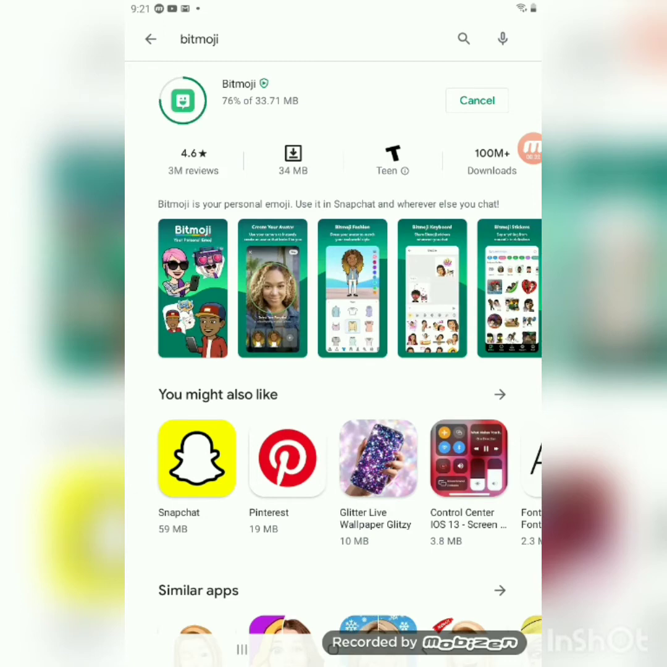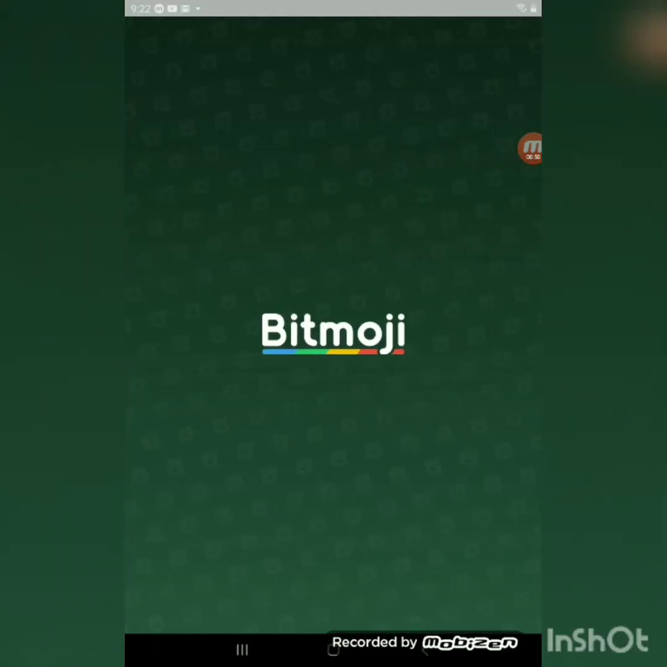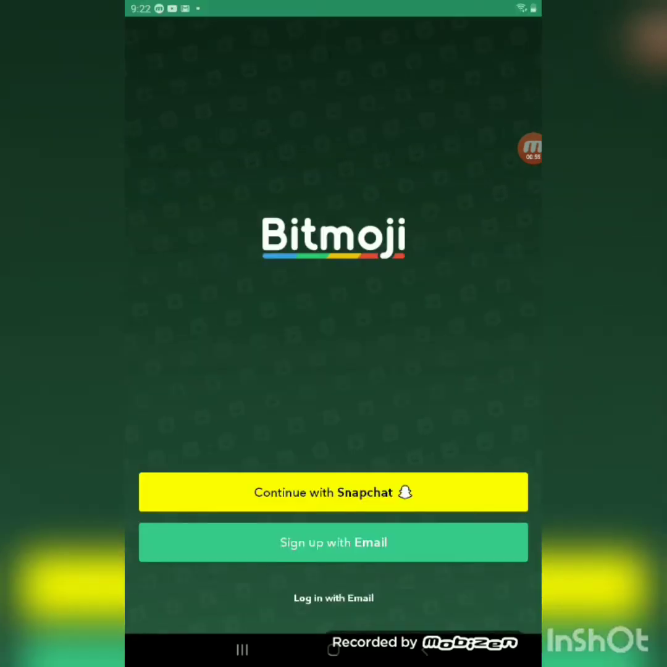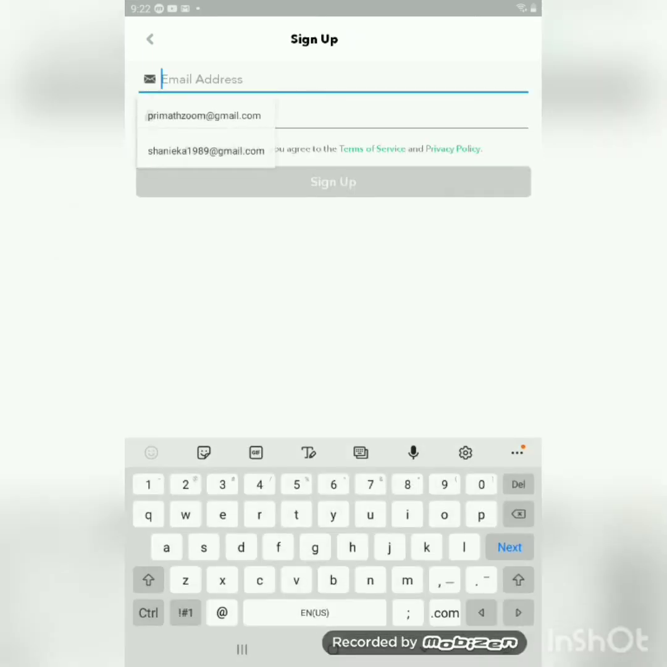and also downloaded. Alright, so now that it has been installed, we're going to select open, and it will bring us to a page looking like this, and we can decide whether we want to continue with Snapchat or if we want to sign up with an email. I might want to sign up with an email, so it will ask me for my birthday, so I'll put in my birthday. And continue, and then it will ask me for my email address.